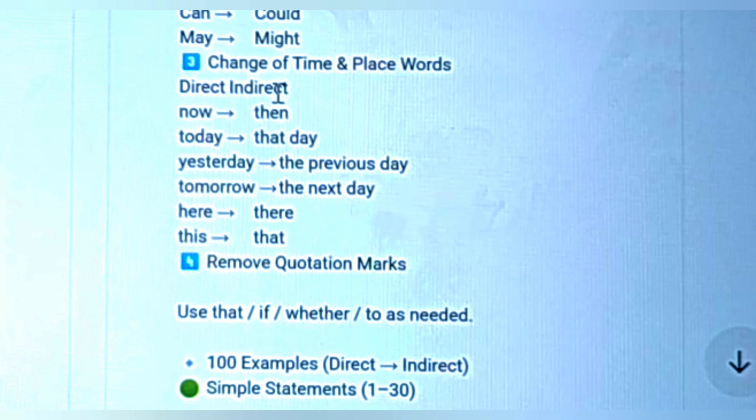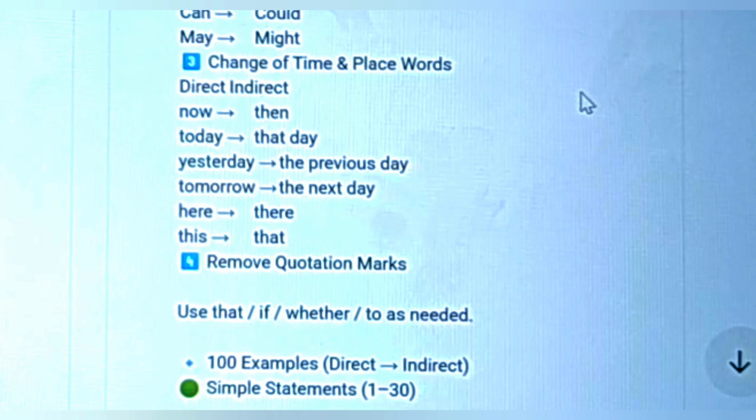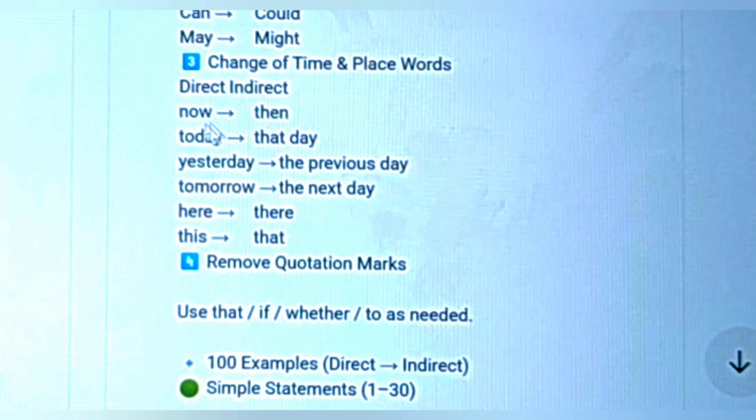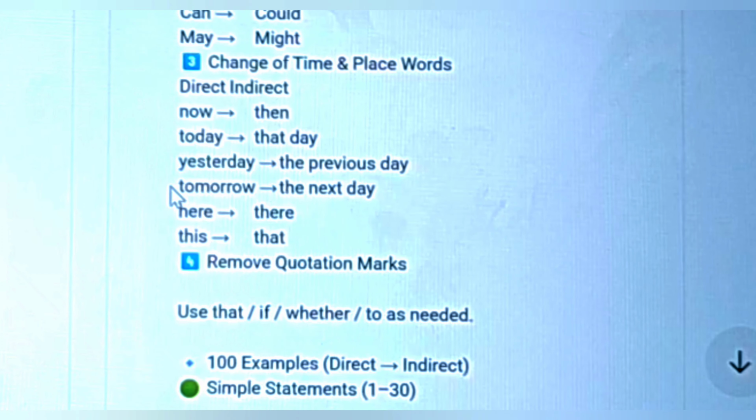Next one here, change of time and place word. In this way, now changes to then, today changes to that day, yesterday will change to the previous day, and tomorrow changes to the next day, here changes to there, this changes to that. And rule number 4, remove quotation mark. Use that, if, whether, to as needed.